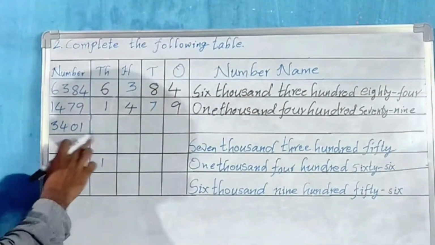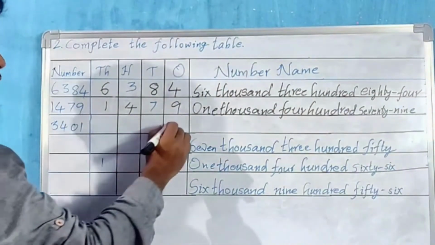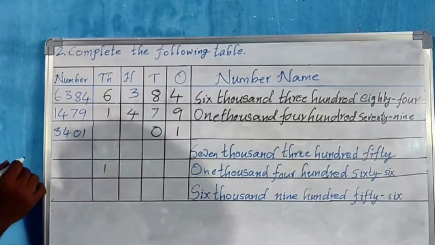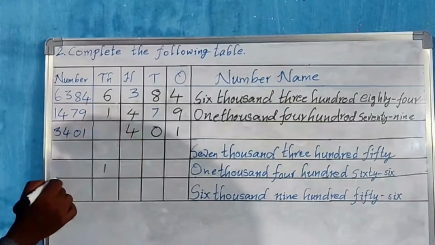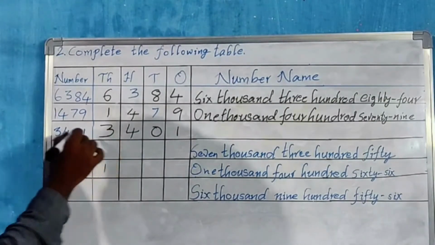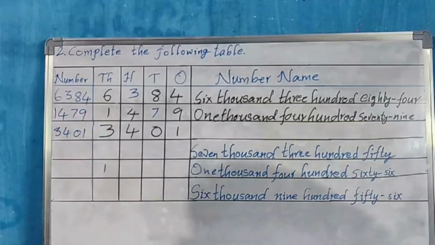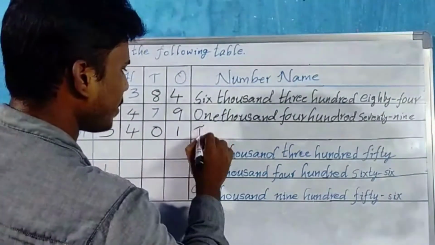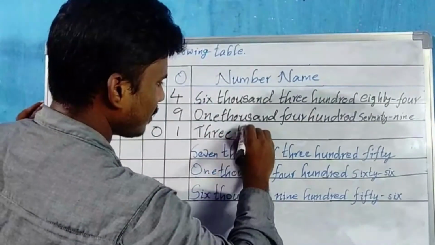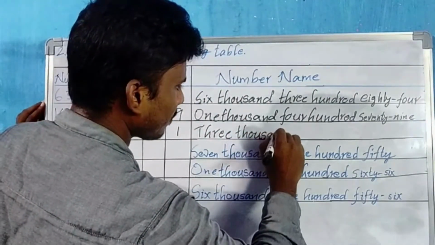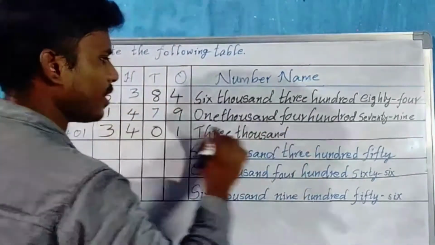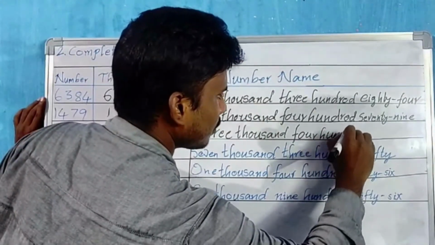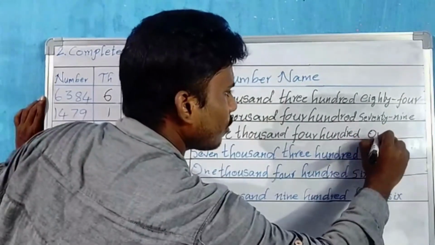Now this number, 3401, in the ones place we have 1, tens place we have digit 0, hundreds place we have 4, thousands place we have number 3. So how do you read this number? 3401. So let us write the number name, 3000, 401. Okay.